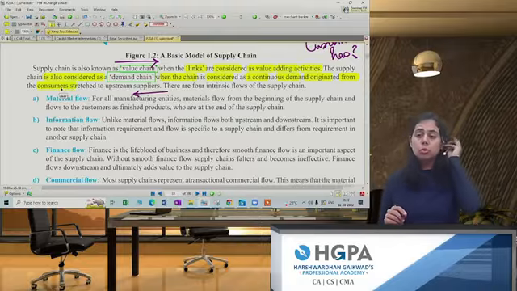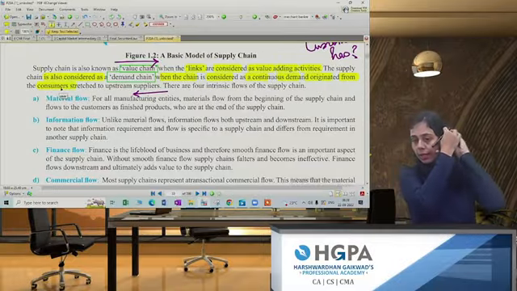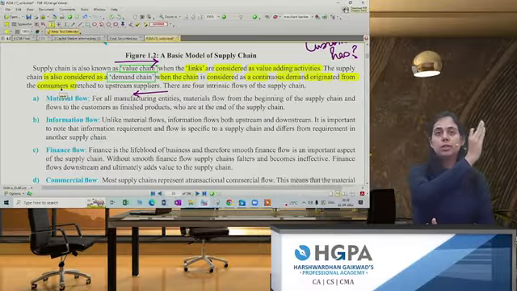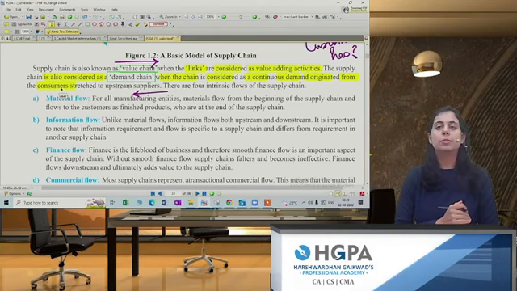Supply chain is also known as a value chain, and the second point is that the supply chain is also known as what? Demand chain. Value chain is this, and the demand chain is the opposite, where it originates from the demand of the customer.